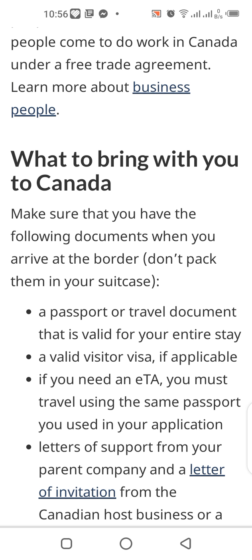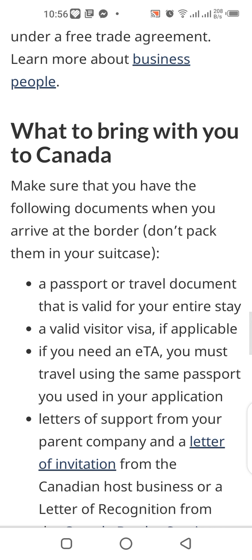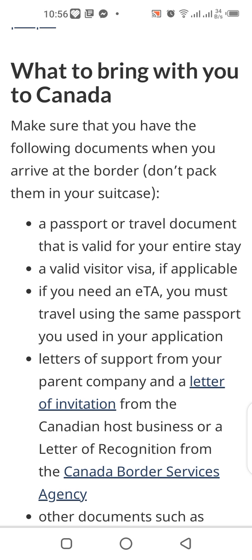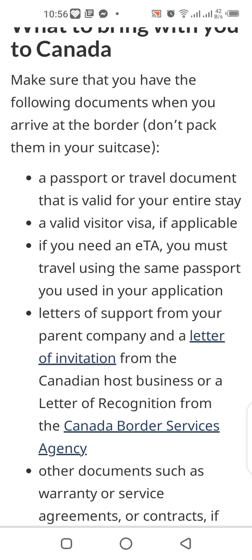What to bring with you to Canada. Make sure that you have the following documents when you arrive at the border. Don't pack them in your suitcase. A passport or travel document that is valid for your entire stay. A valid visitor visa, if applicable. If you need an eTA, you must travel using the same passport you used in your application.